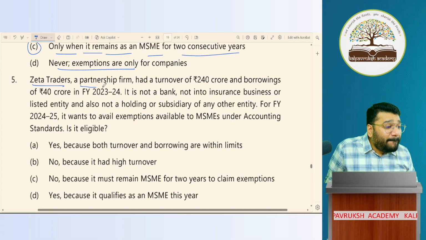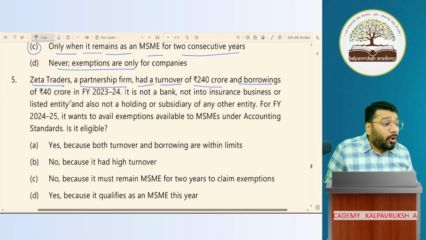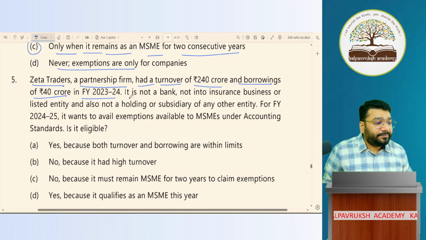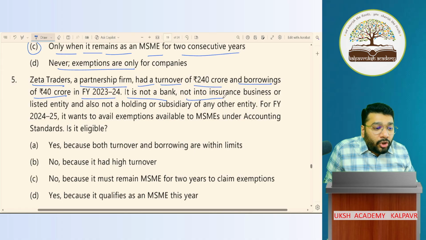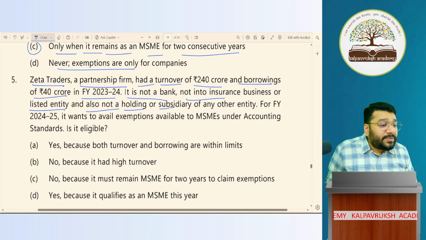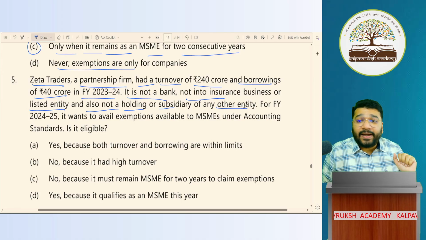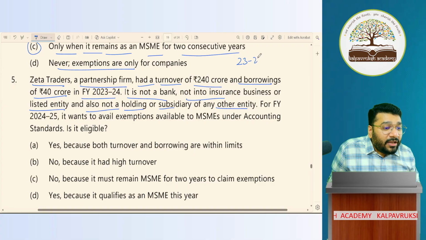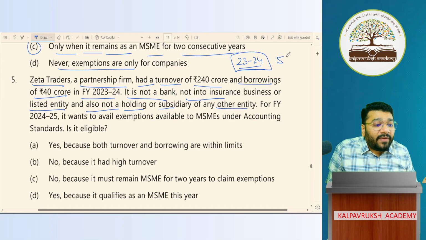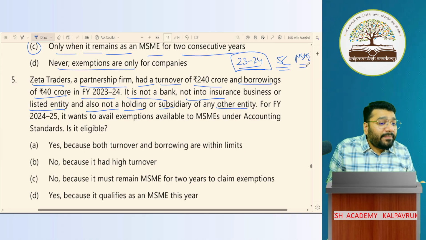Zeta traders, a partnership firm, non-corporate, had a turnover of 240 crore and borrowing of 40 crore in the financial year 23-24. Pay full attention. Minute point. It is not a bank, nor into insurance, nor an FI, nor a listed entity, nor a holding or subsidiary of any other large entity. So all the 5 conditions are satisfied. In which year? In 23-24. Don't say current year because you're not in the full question. In 23-24 all 5 conditions satisfied. So what is the status in 2024? MSME. Listen very carefully.